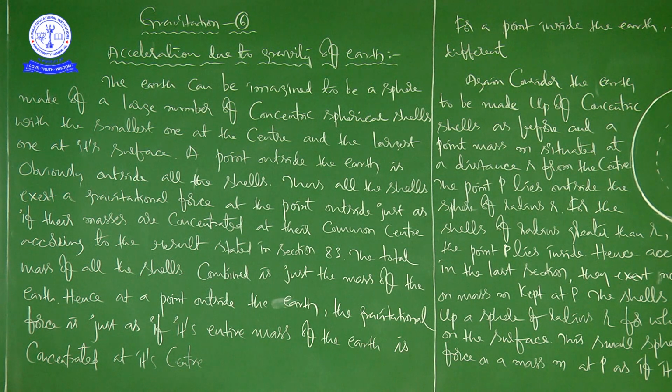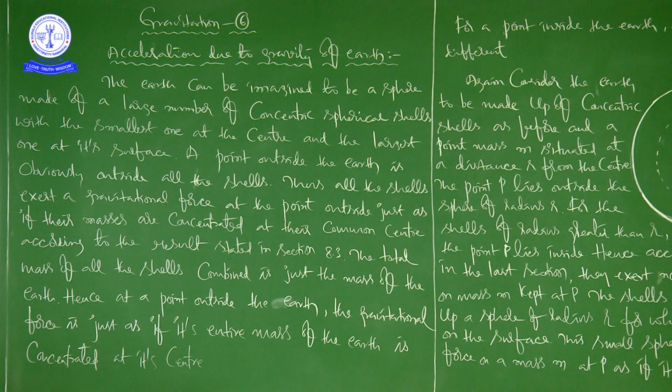Not only ourselves, any body of certain mass experiences that gravitational force by the earth. If we want to calculate the acceleration experienced by the body due to the gravitational force by the earth,